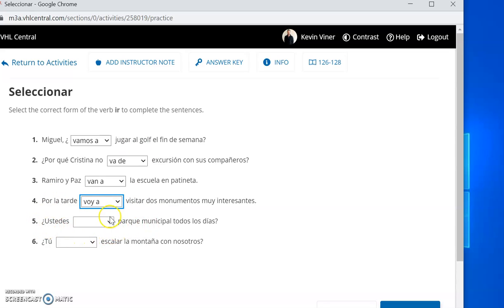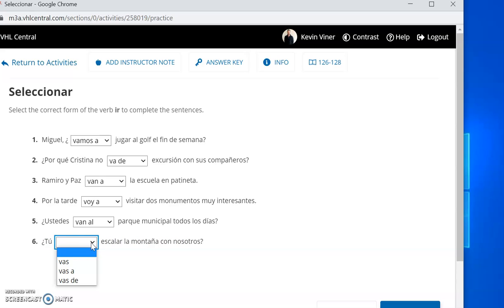Okay. 5. Ustedes blank parque municipal todos los días. Pause. And we're back. And here we do have the contraction. Ustedes van al parque municipal todos los días. Do you go to the municipal park every day? Plural, you all. Do you all go? Right? So a plus el turns into al. Muy bien.